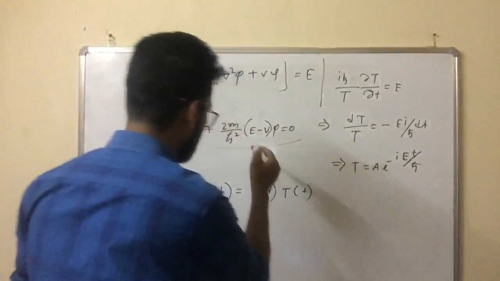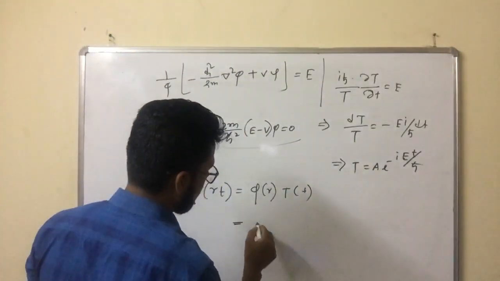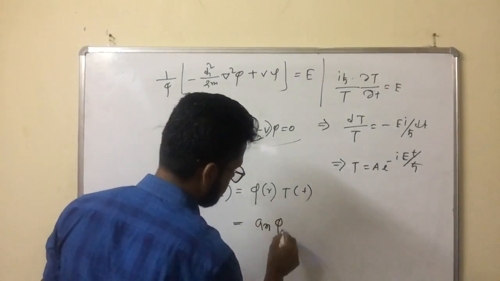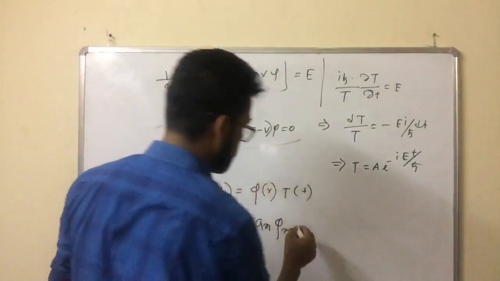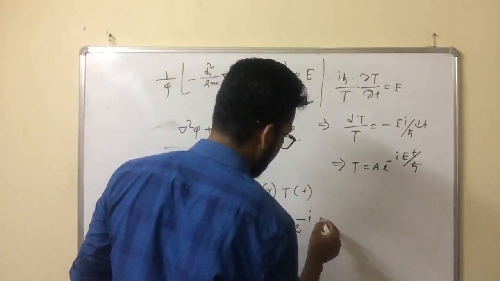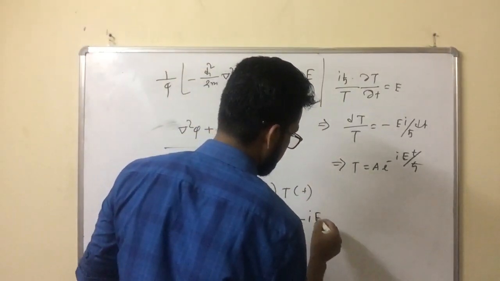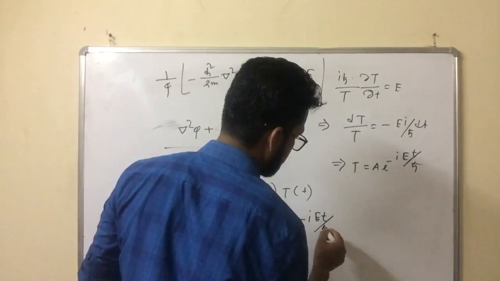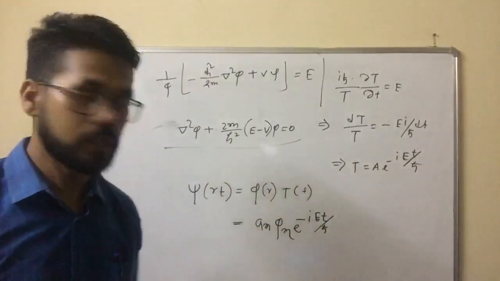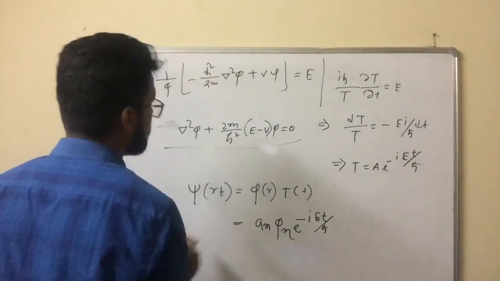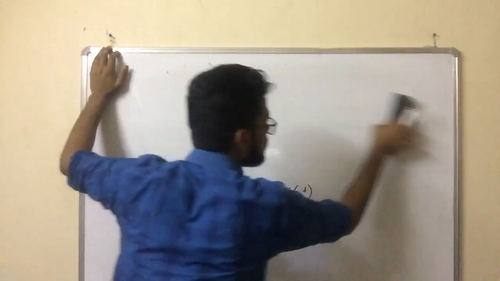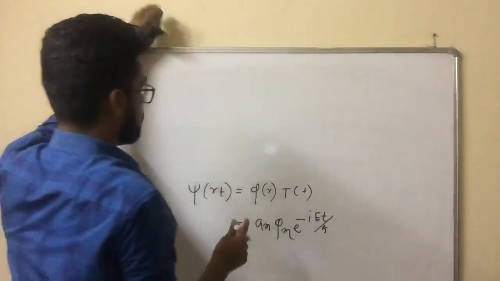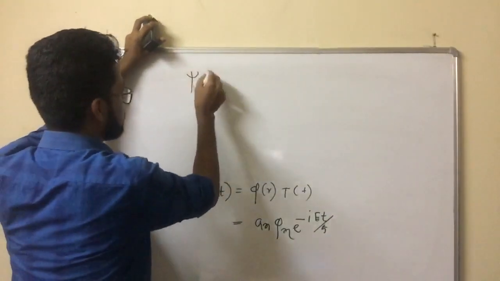This solution we don't know, that is why we write ψn, and this part will add e to the power minus iEt by ħ, and E is the total energy of the system. This solution will give the complete behavior of the system.